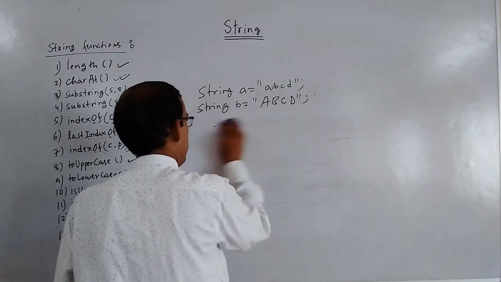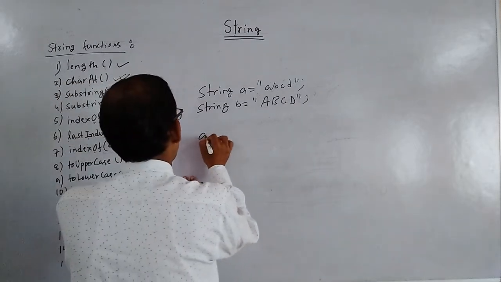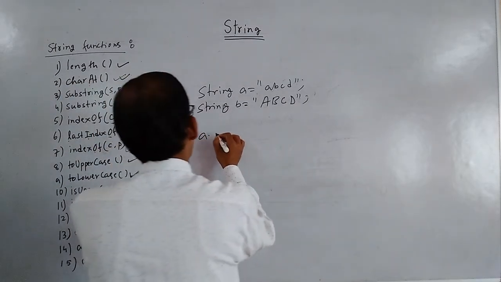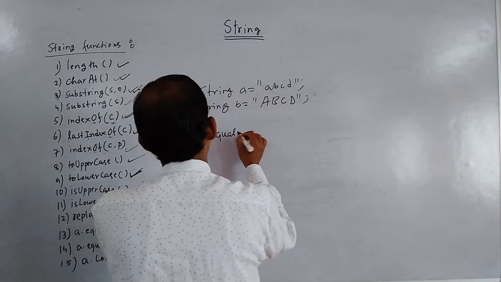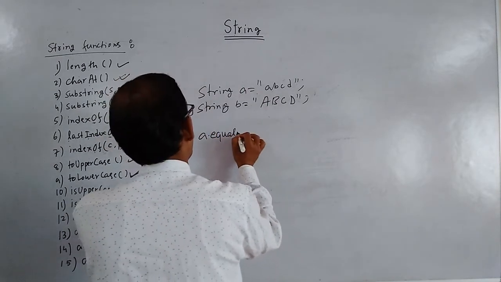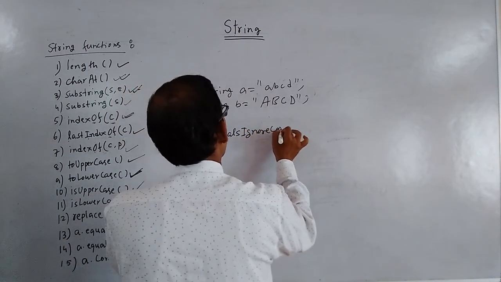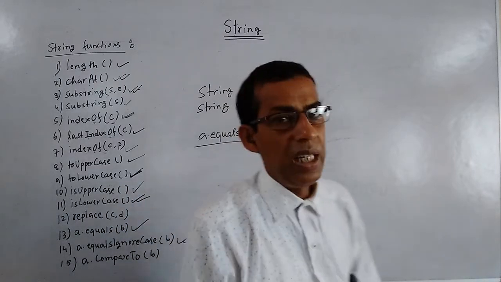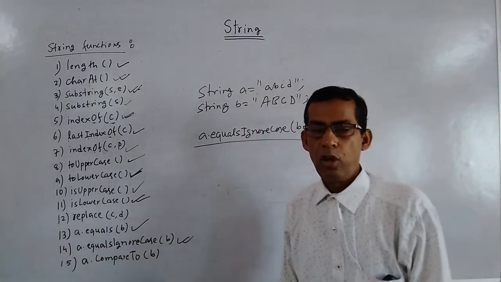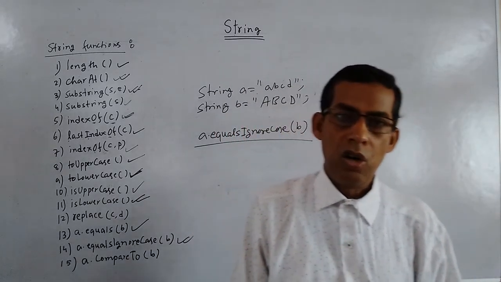But if you use this one, equalsIgnoreCase, A dot equalsIgnoreCase B, in this case the computer will ignore the case, means it will not see whether the two things are equal in case or not.